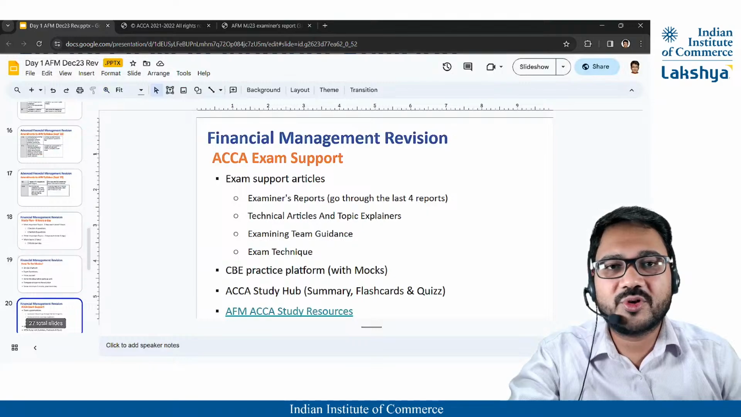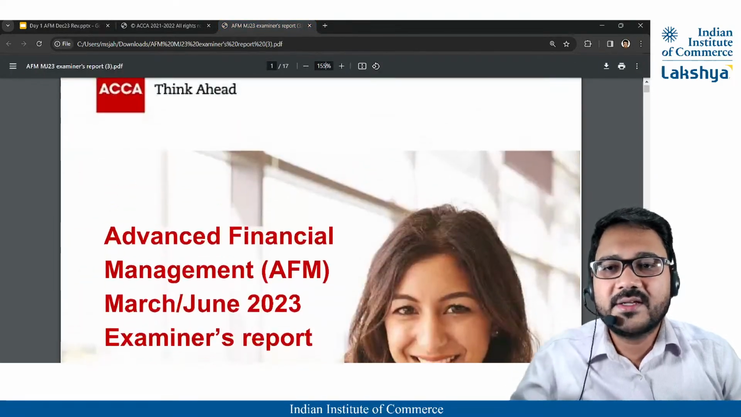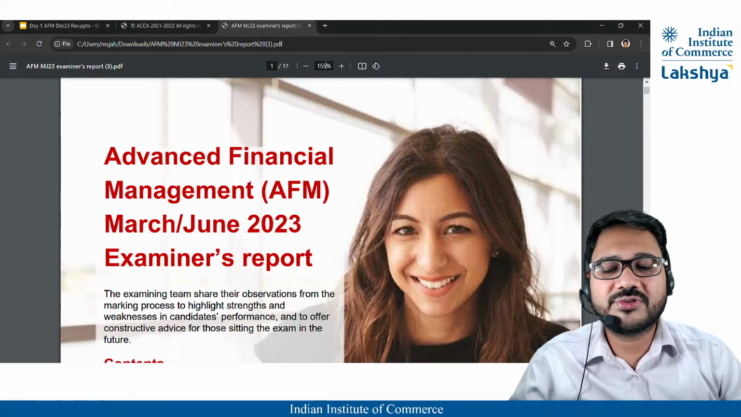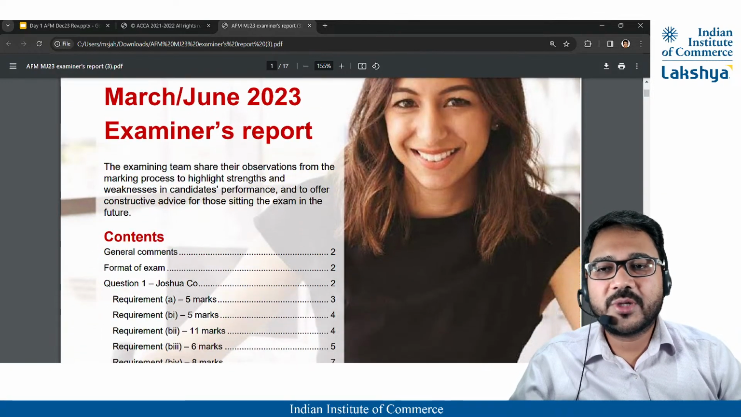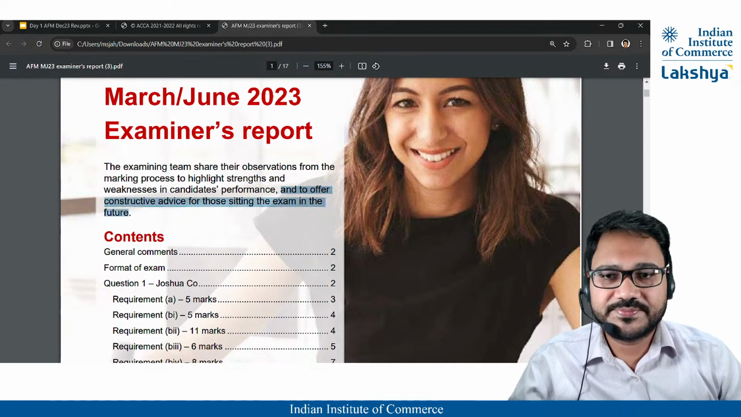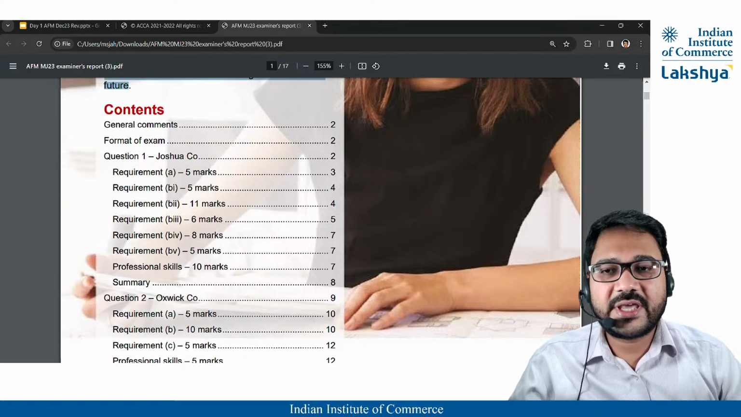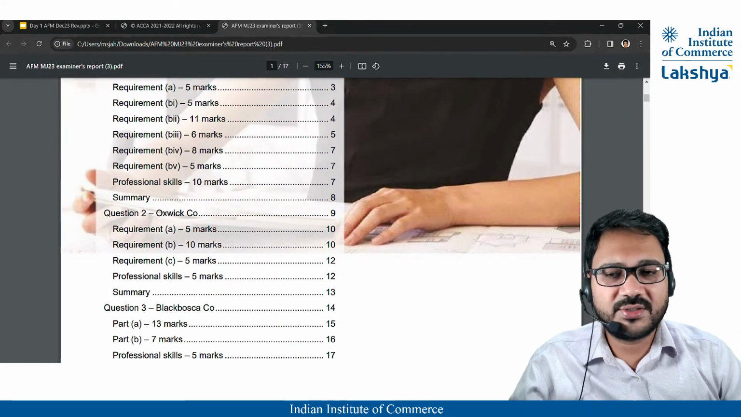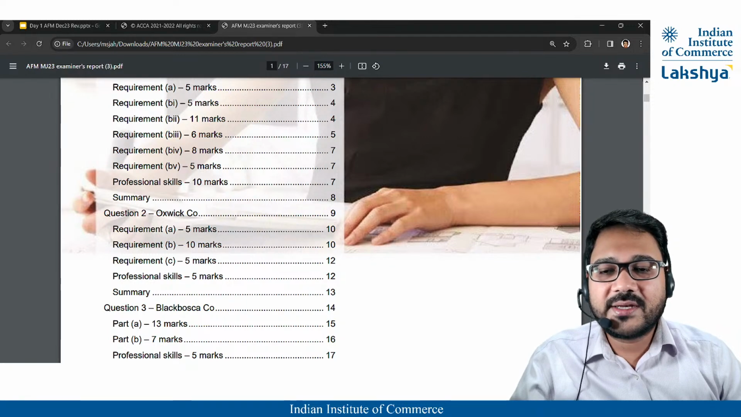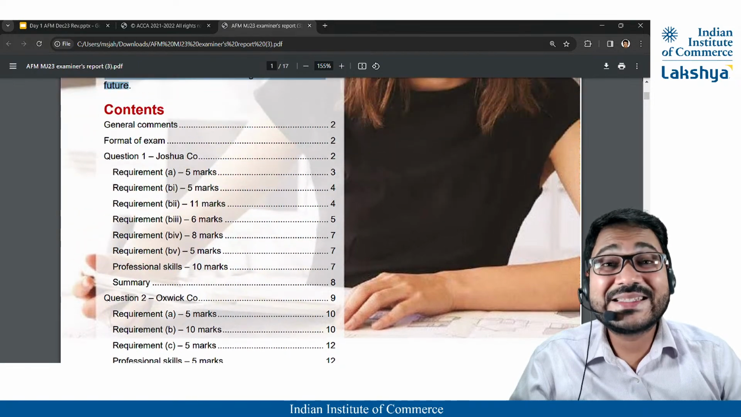I have just opened one report over here. Okay. See, this is the AFM March-June 2023 examiner's report. What is the report about? The examining team shares their observations from the marking process to highlight the strengths and the weaknesses in the candidates' performances and to offer constructive advice for those sitting in the exam in the future. Right? In this report, they are discussing 3 questions. Section A, Joshua. Section B, question 2, Oxwick, and Black Bosca. Okay, so all 3 questions are discussed.